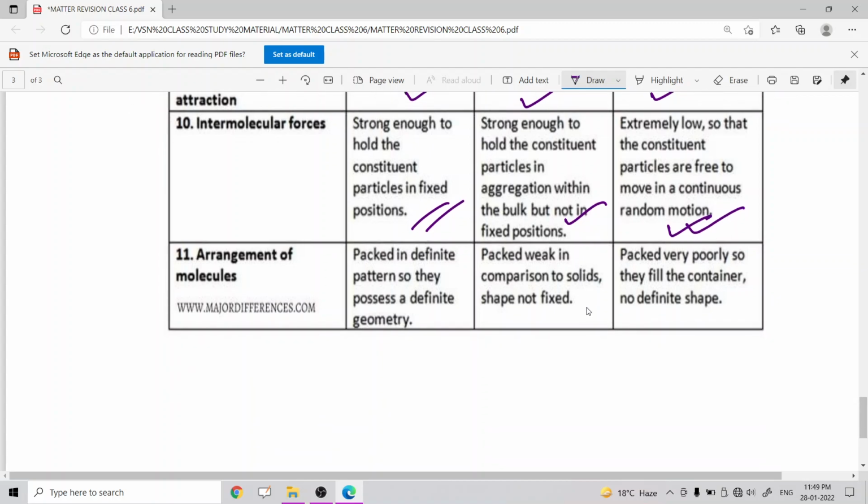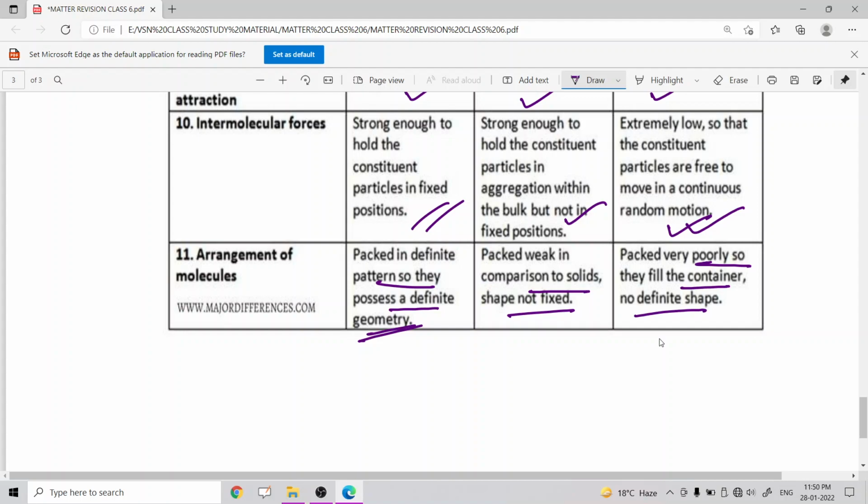And arrangement of molecules: for solids, the particles are packed in a definite pattern, so they possess a definite geometric shape. But for liquids, the packing is weaker compared to solids, so that is why the shape is not fixed for liquids. And for gases, the particles are packed very poorly, that is why gas fills the container and has no definite shape. So these are the arrangements of molecules.